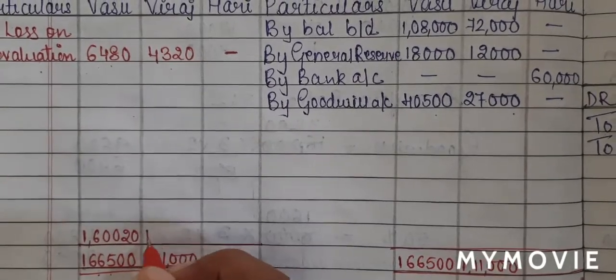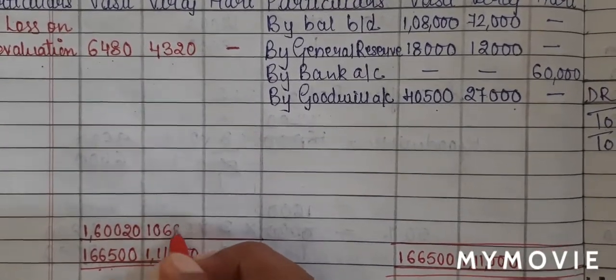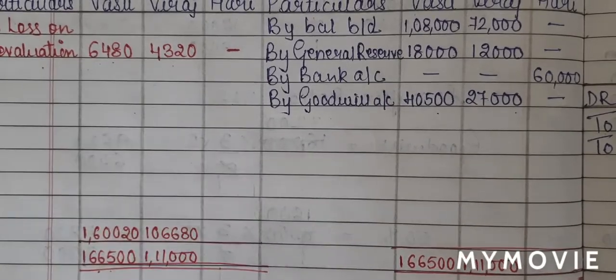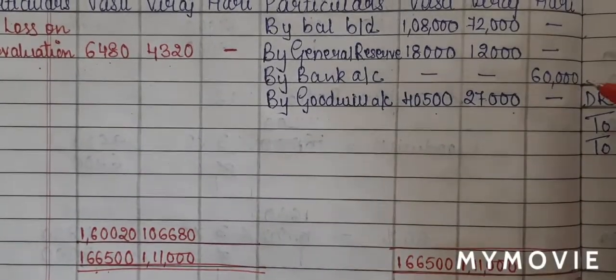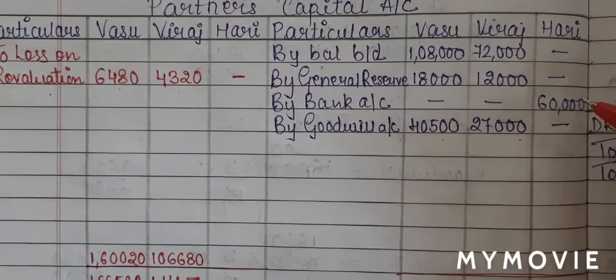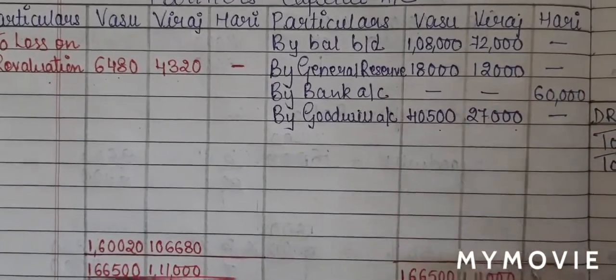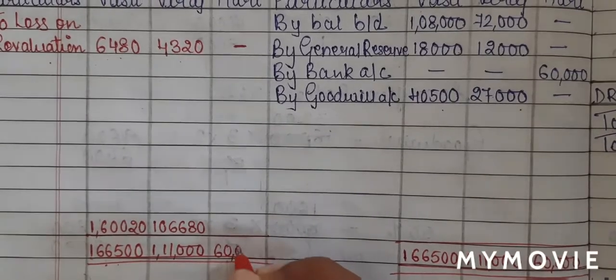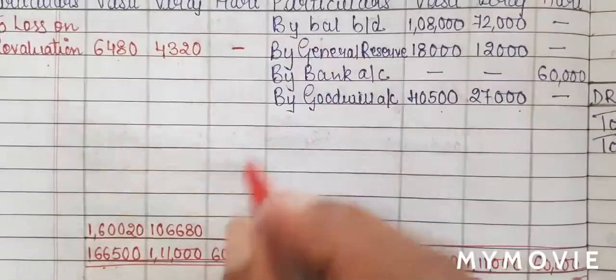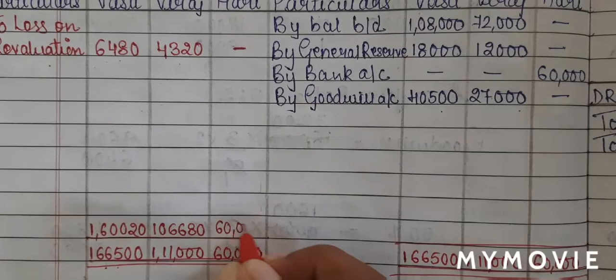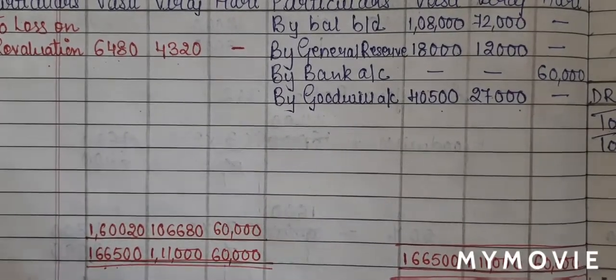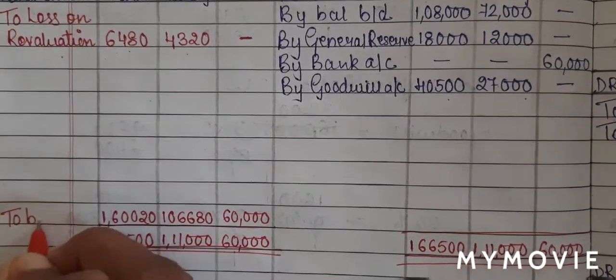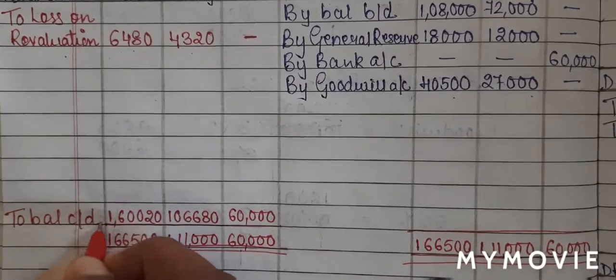I get a balance of 1,06,680 rupees. Now again we'll calculate the total for the new partner, 60,000. So I'll write 60,000 on both the side. There's nothing to minus, so the same will be written as on top. This will be written as to balance carried down.